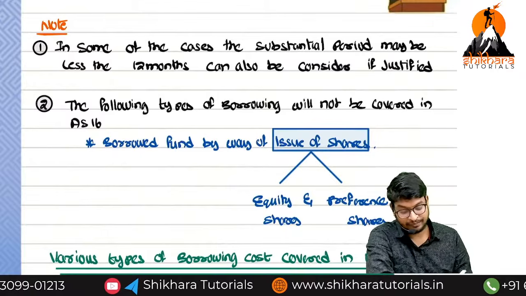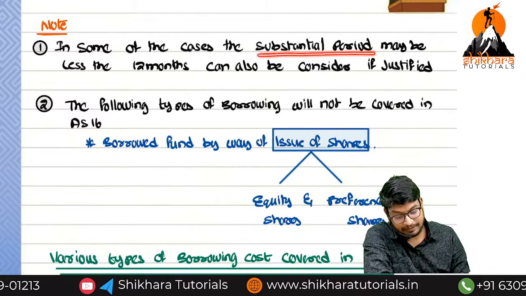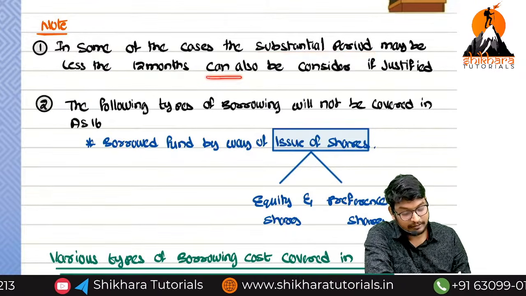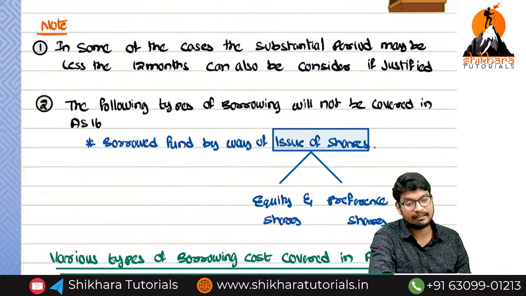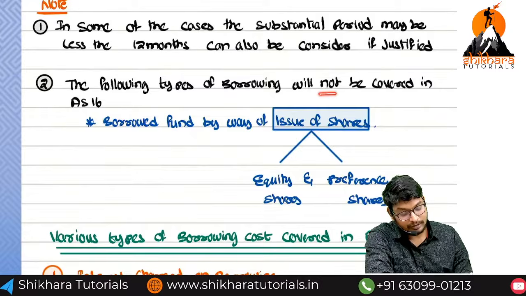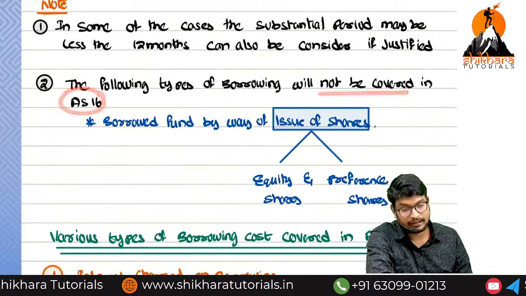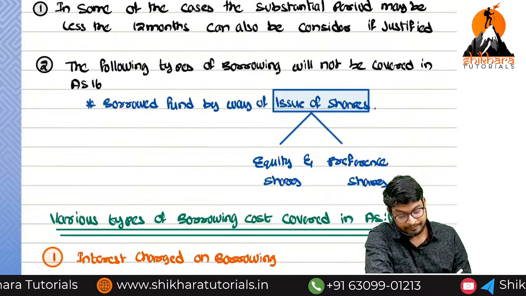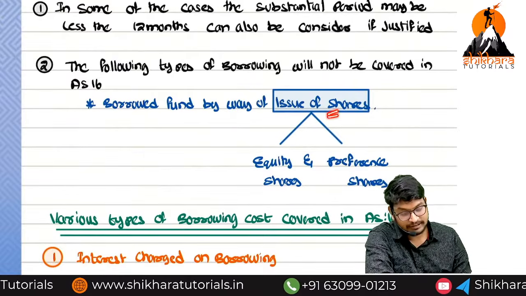Next note point. In some cases, a substantial period of less than 12 months can also be considered justified. I will discuss that at that point of time. The following types of borrowings will not be covered in AS 16. What are the borrowings, sir? For example, funds borrowed by way of issue of shares.